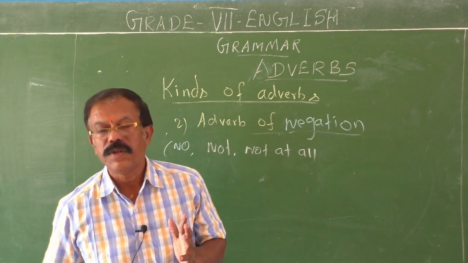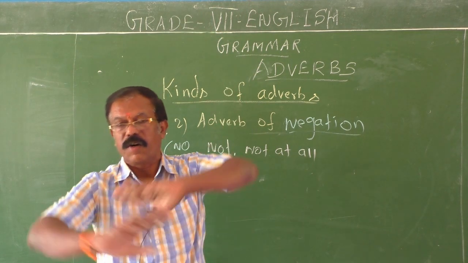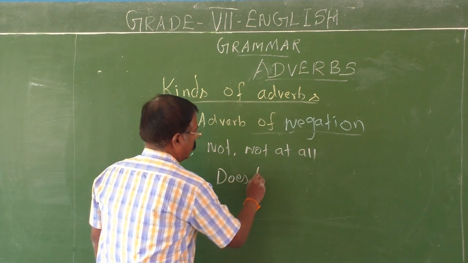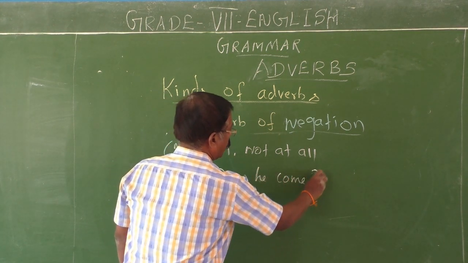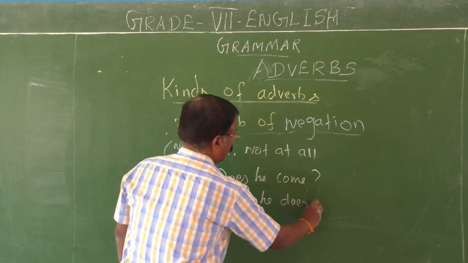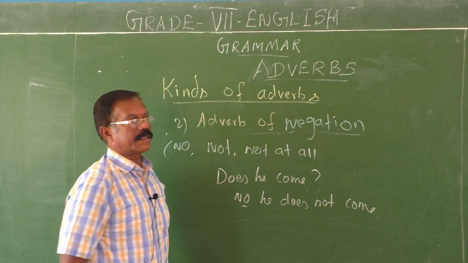Do you go? I do not go. Does he come? No, he does not come. One example. Does he come? No. Now he does not come. See, this word should be pronounced now.